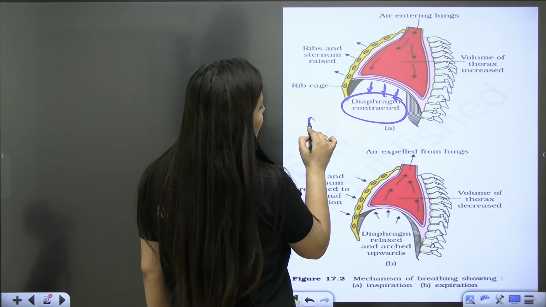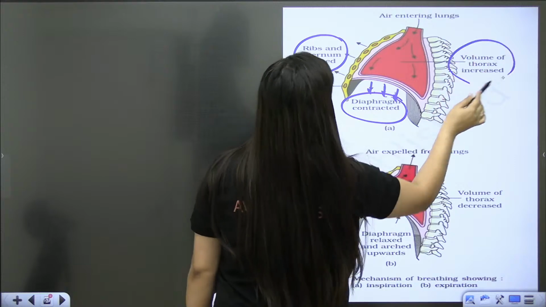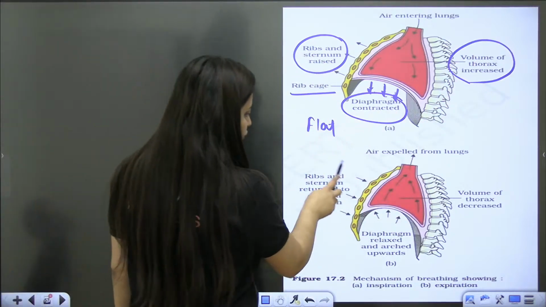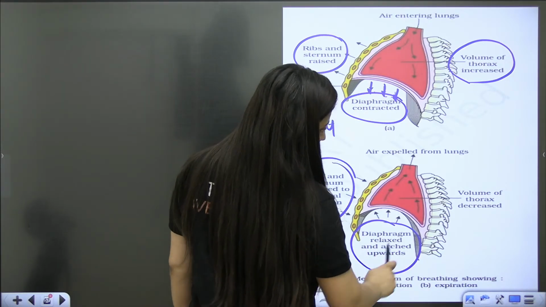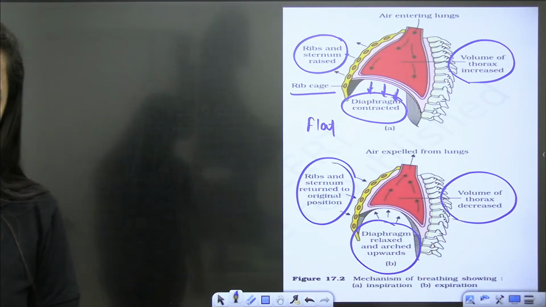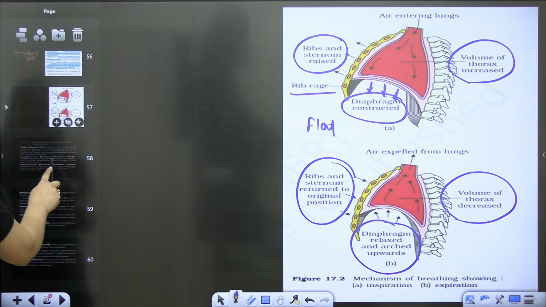So the diaphragm will become flat. Ribs and sternum are raised. Volume of thorax increases. This is the rib cage. Clear, bache? Ribs and sternum return to original position, diaphragm relaxed and arched upwards, and volume of thorax decreased. Clear? So the diagrams should be clear.